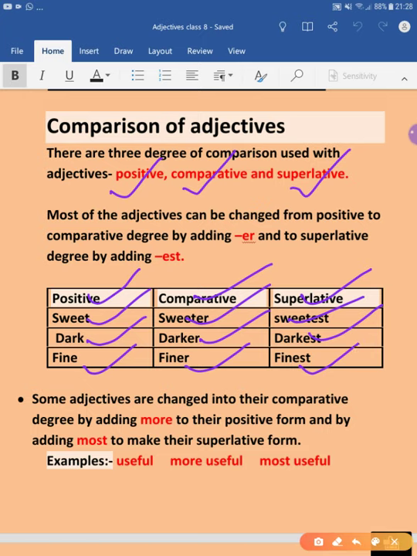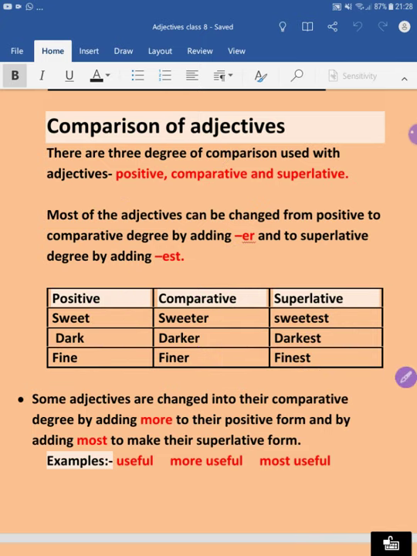So most of the adjectives can be changed from positive to comparative degree by adding er, and to superlative degree by adding est. So suppose one positive adjective is given, like sweet. What do we do to change this positive adjective into the comparative degree?